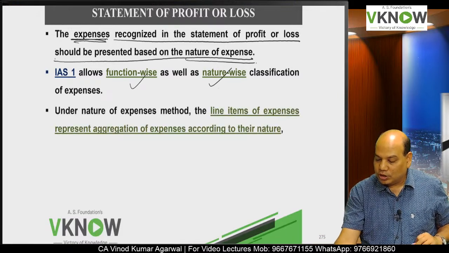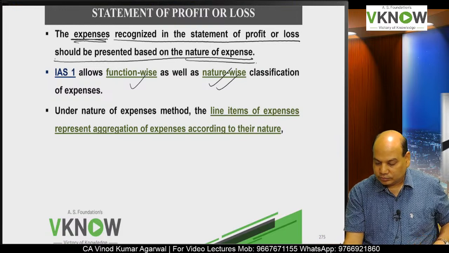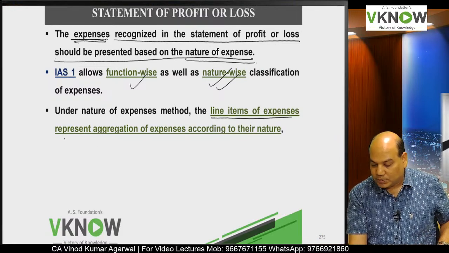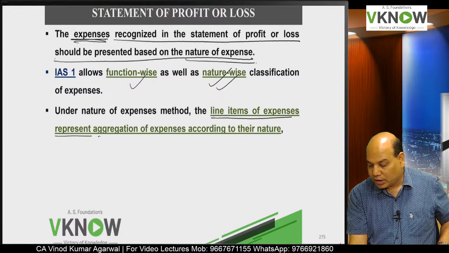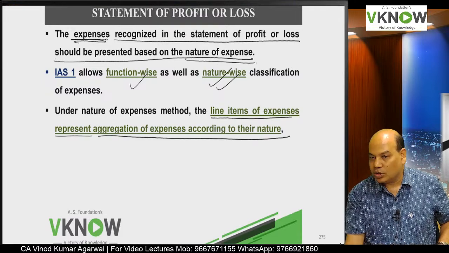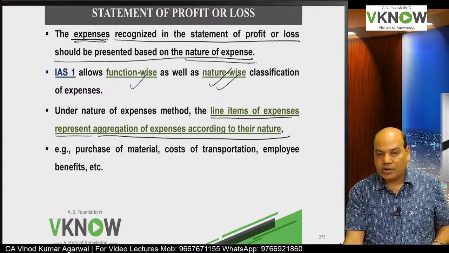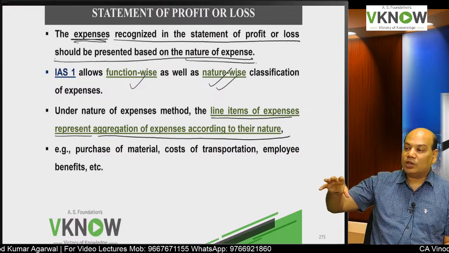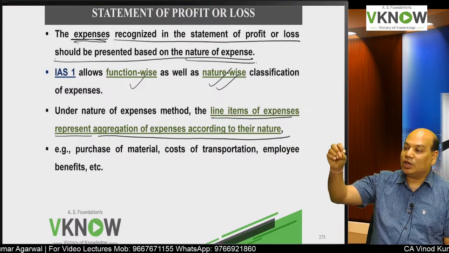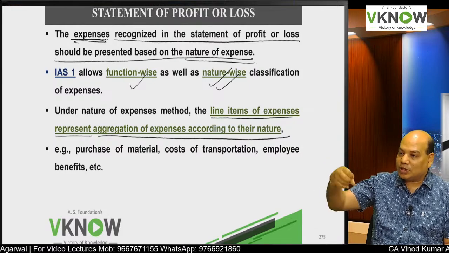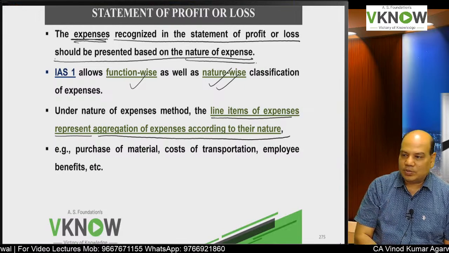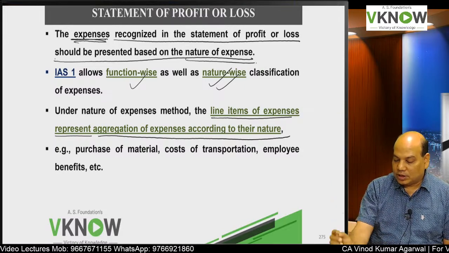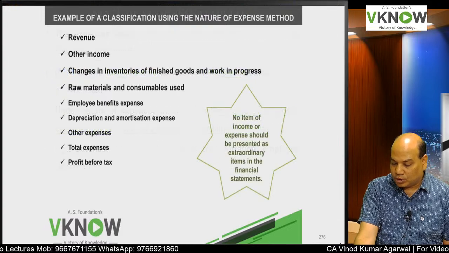We allow only nature wise. Under the nature of expense method, line items of expenses represent aggregation of expenses according to their nature. For example, we write employee benefit expense. Now that employee benefit expense can be related to selling activity, production activity or administrative activity. So we will present like purchase of material, employee benefit.